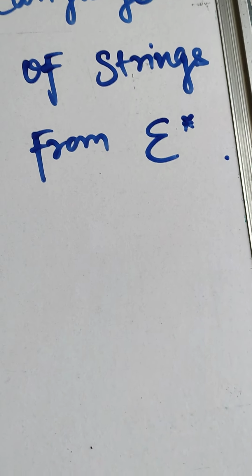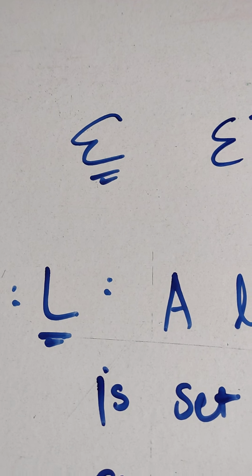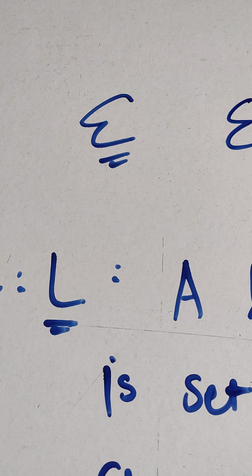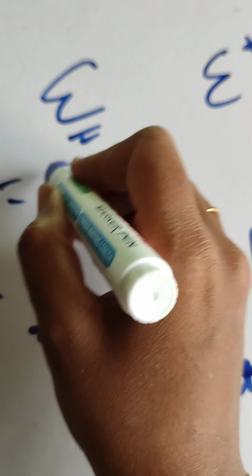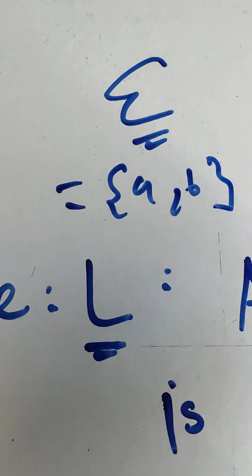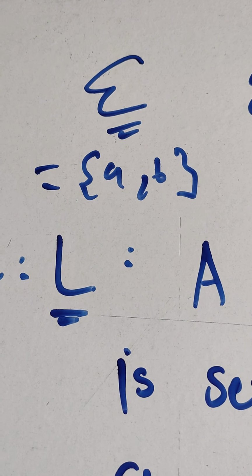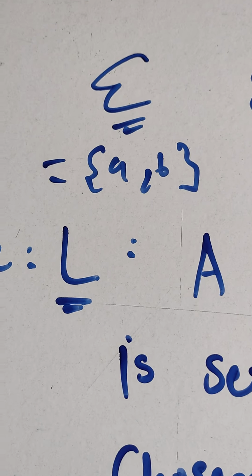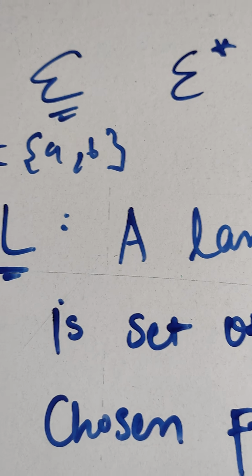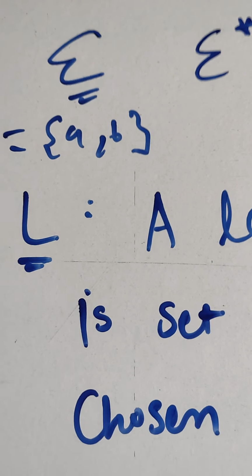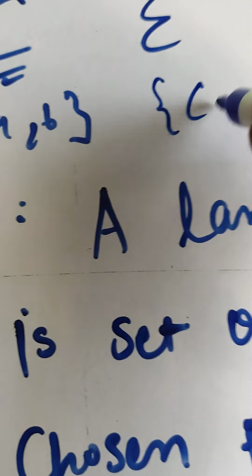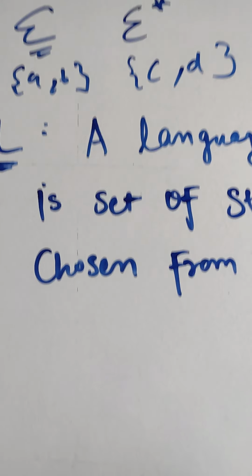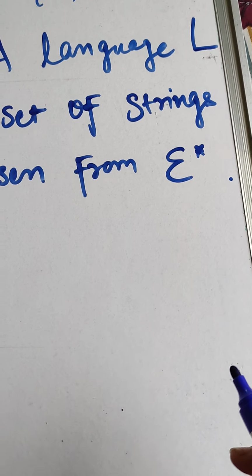Now I already told you sigma is the alphabet set. So what is an alphabet? That is a finite symbol set. If I am taking A, B, so this is an alphabet. Now I can take a set of alphabets, meaning multiple alphabets I can choose. So if I am taking sigma as A, B, C, D, so if multiple alphabets are getting combined, I can take sigma star.